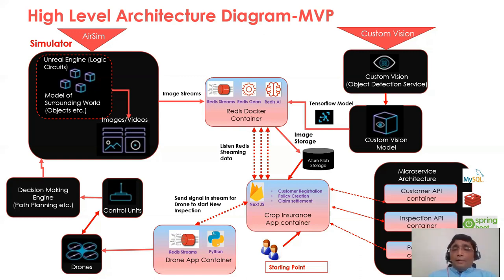Now this backend API will do all the inspection of the data, and based on this data, the sum assured and the premium will be calculated and passed on to the front end app where the insurer and farmer can agree, and then the insurer can create the new policy for that. So as you see, with the help of this complete product, the insurer can do the live farm inspection and all the streaming comes to him almost in real time. Based on that, he can take a decision and do an inspection by sitting in his office. So it's a win situation for both farmer and the insurer.